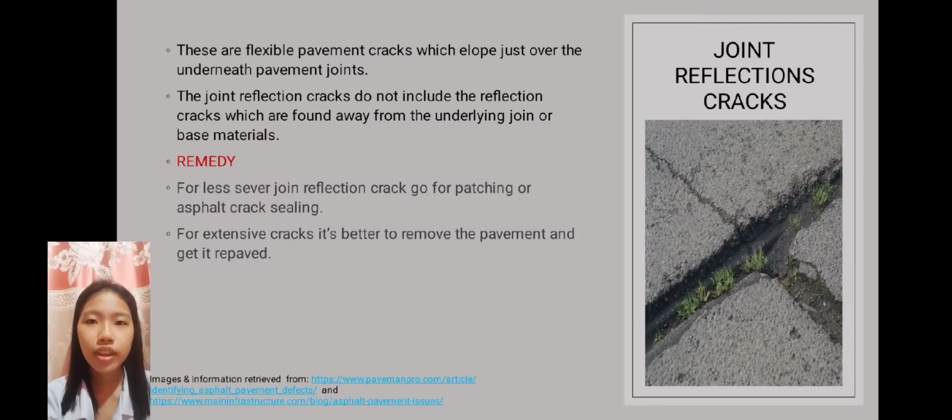Next is the joint reflection cracks. These are flexible pavement cracks which develop just over the underneath pavement joints. The joint reflection cracks do not include the reflection cracks which are found away from the underlying joint or base materials.